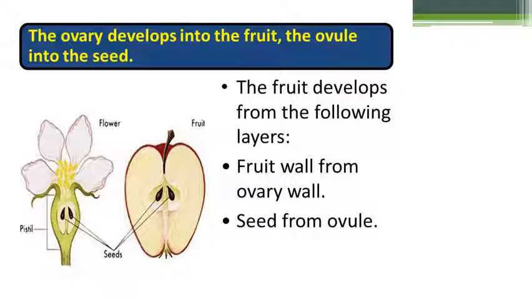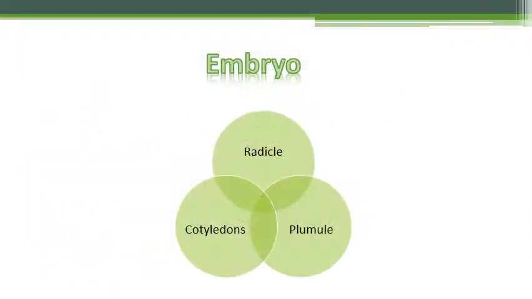The ovary develops into the fruit and the ovule becomes a seed. So the fruit develops from the following layers: fruit wall from ovary wall and seed from ovule. So there are 3 parts of embryo: radicle, plumule, cotyledons.